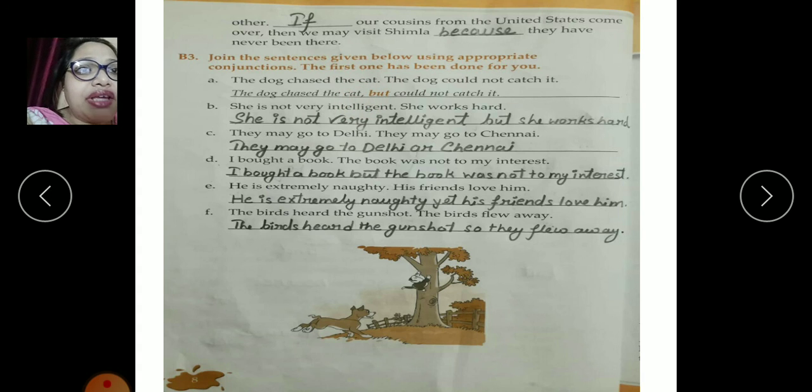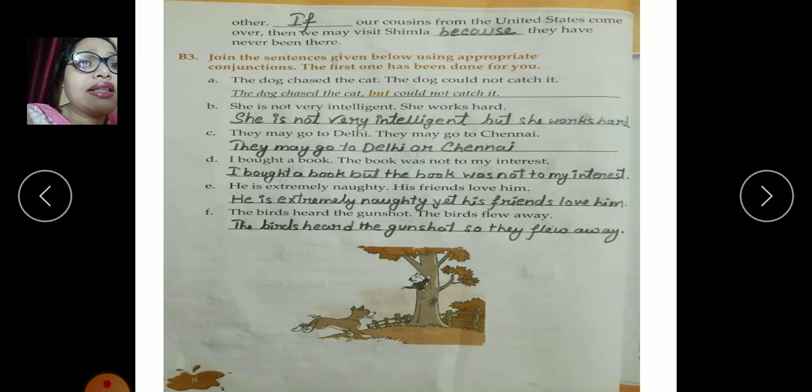Now in B3, what will we have to do? We have to join the sentences given below using appropriate conjunctions. The first one has been done for you. So the first one is done. See, these two sentences are joined with a conjunction. We'll move to number B. She is not very intelligent. She works hard. How can we join these two sentences? She is not very intelligent, but she works hard.